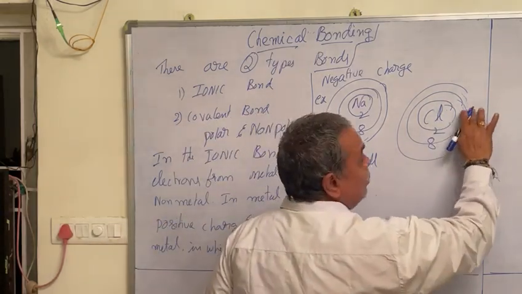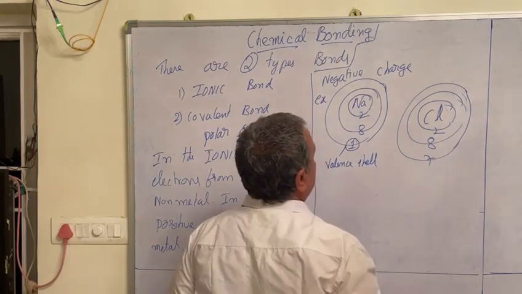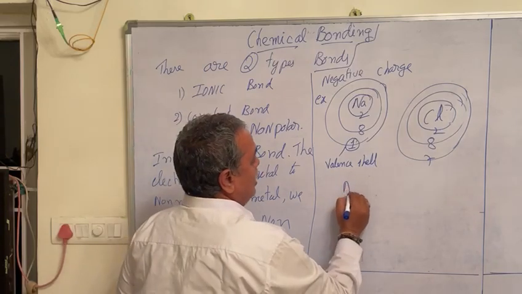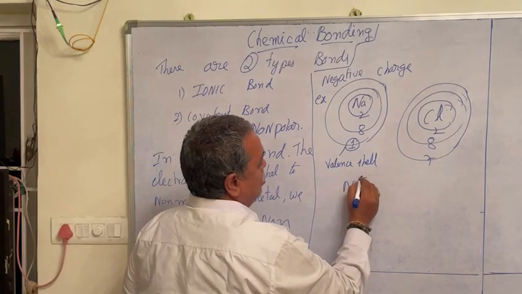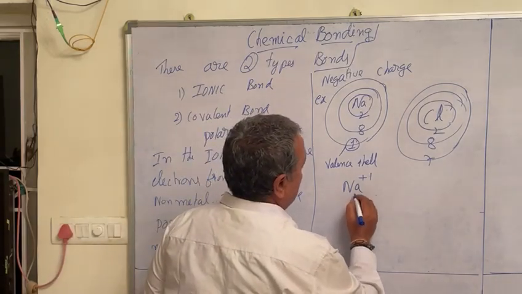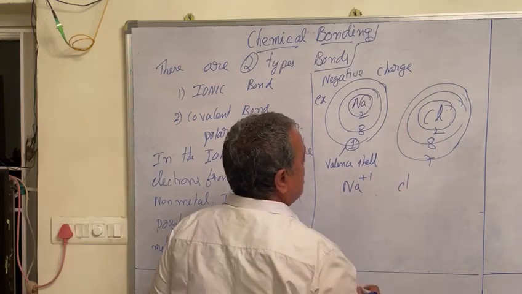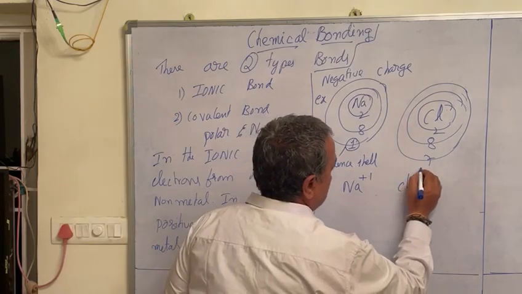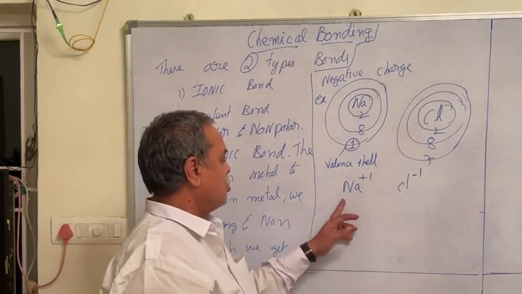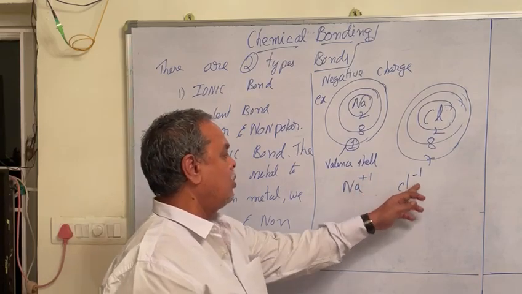So sodium can give 1 electron, that is a cation, and chlorine receives 1 electron, that is minus. Chlorine requires 1 electron, so sodium can transfer 1 electron to the chlorine.